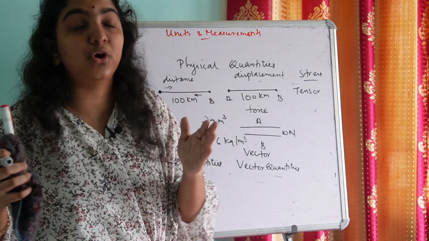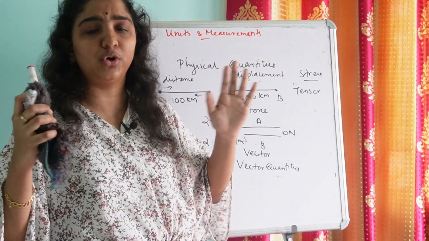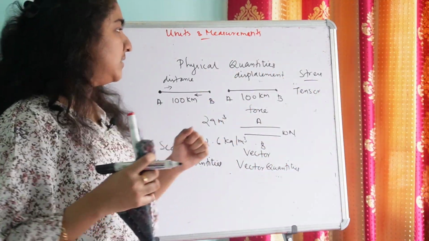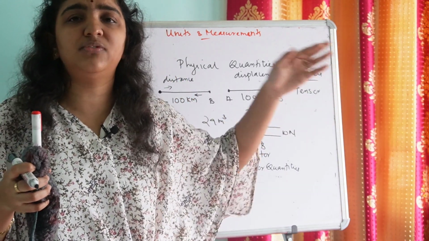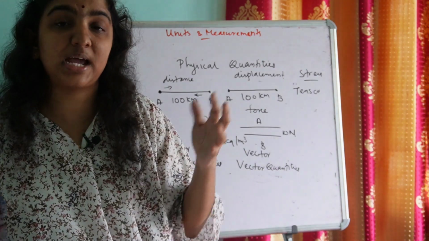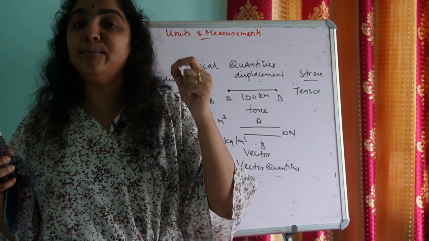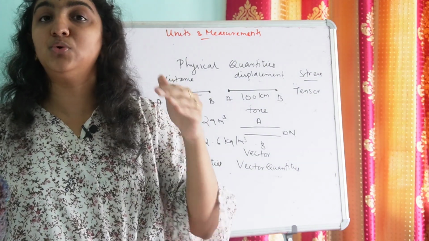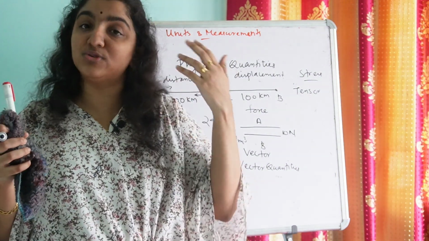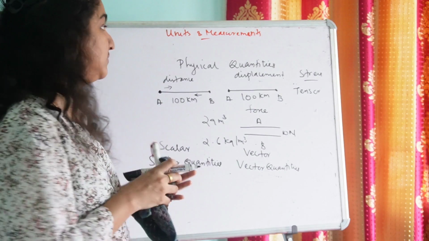But just for your knowledge, we'll see just what is what of tensors. Yes, and we can classify these tensors into various types based on the number of directions in which those physical quantities are taking place,